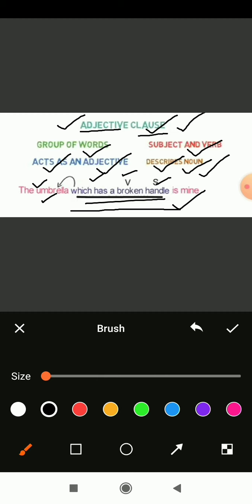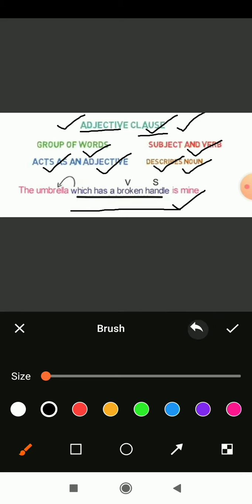The group of words which is describing the noun here, an umbrella, is called an adjective clause, and this clause plays the role of an adjective to this umbrella. Understood? So these groups of words play the role of an adjective and define this noun, and are called an adjective clause. Very simple. So this is all about the adjective clause. Now have a revision on it. Now let's repeat the same thing again.